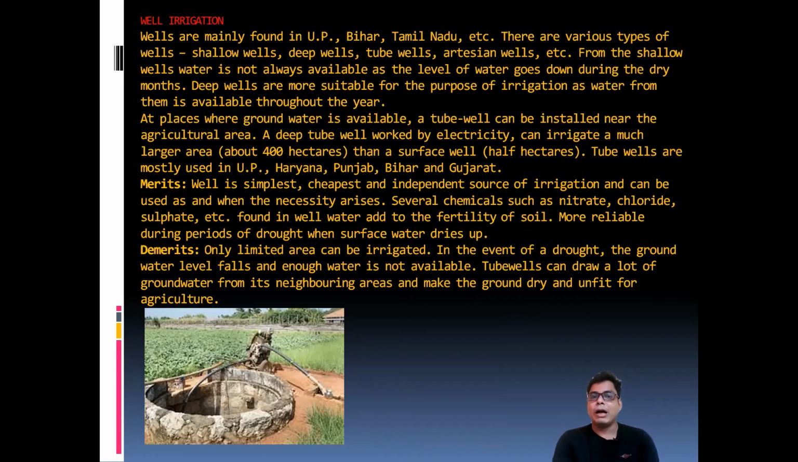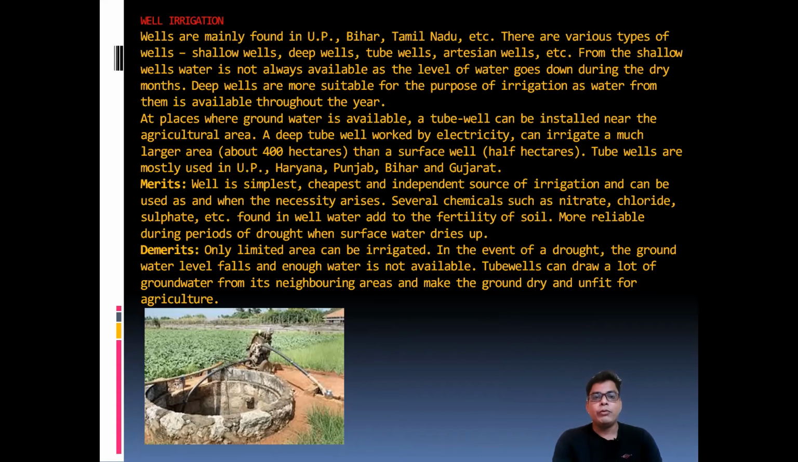At a place where groundwater is available, a tube well can easily be constructed by using boring. So that can be widely used, by boring in that area, we can easily use this kind of thing. Tube wells are used most usually in UP, Haryana, Punjab, Bihar, and Gujarat.